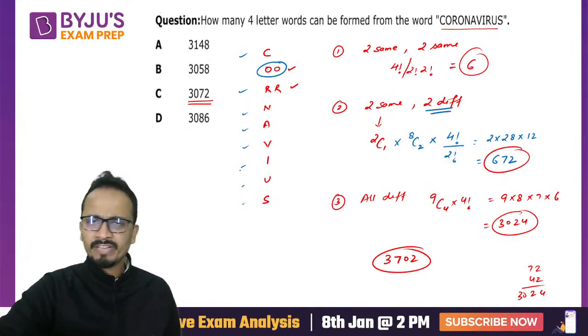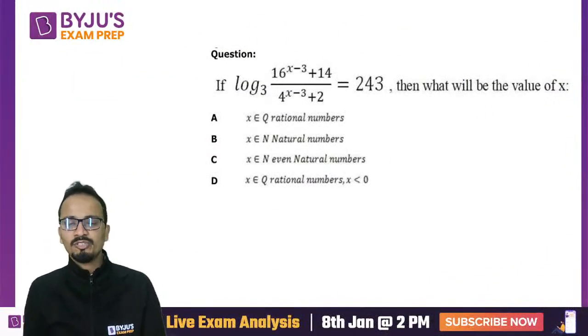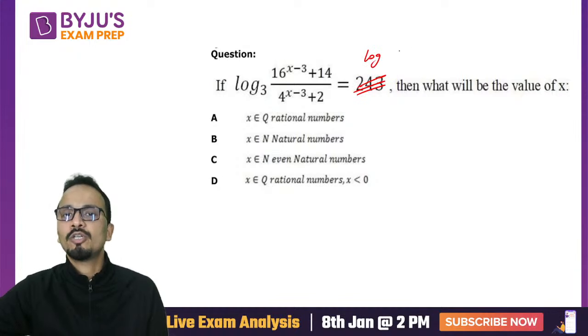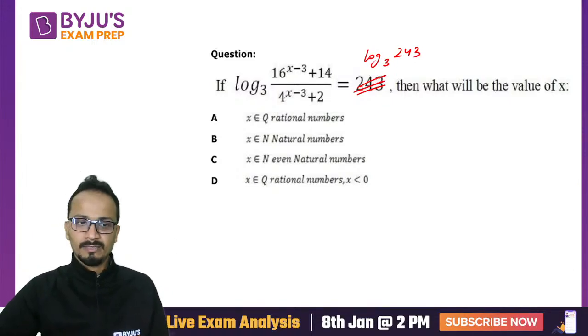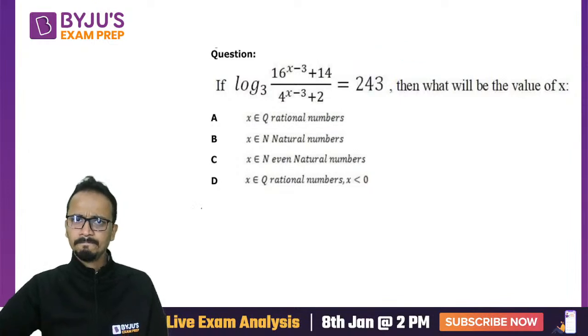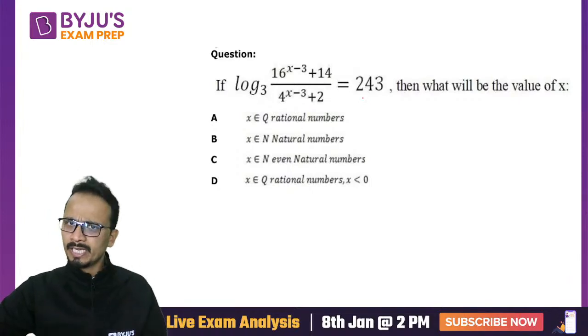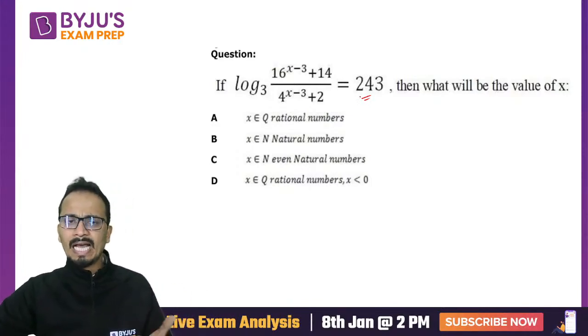All right, I've kept these questions towards the end. Finally, this question, I was not able to solve this one. Okay, I can say that if in case of 243 on the right hand side, if it were 243 log of 243 to the base 3, then I can get the answer. But you never know what was the actual question. So I was feeling that there was a mistake in this question. I am unable to solve this one. Okay, and hence probably you can raise objection for this one as well.